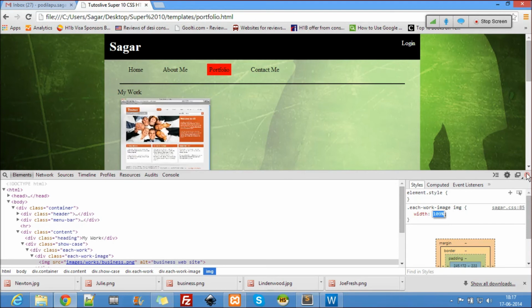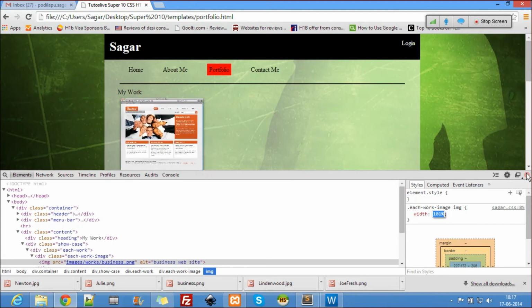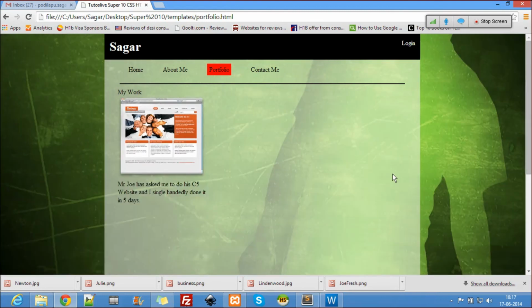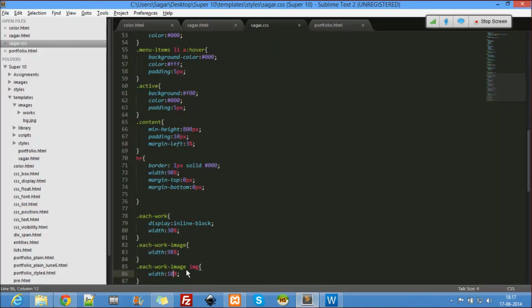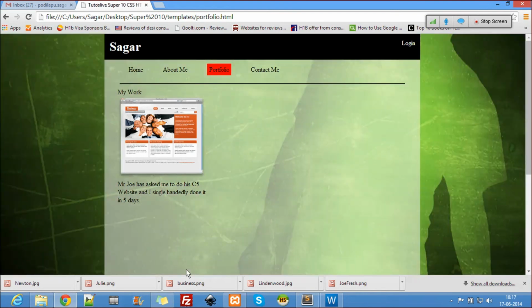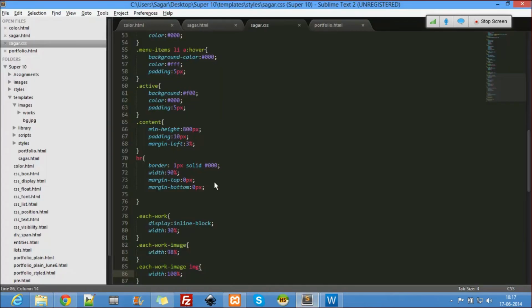Let's use 100% on the width. Okay, so 100%. Refresh, looks fine.